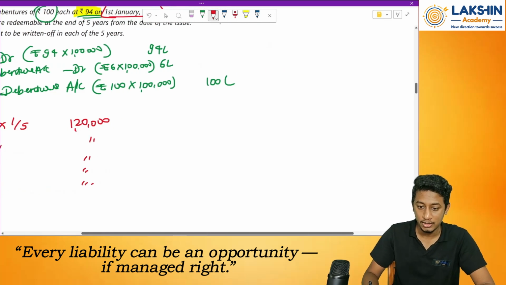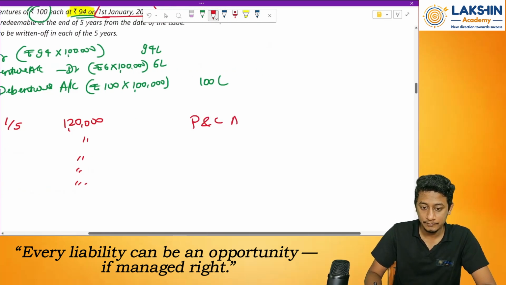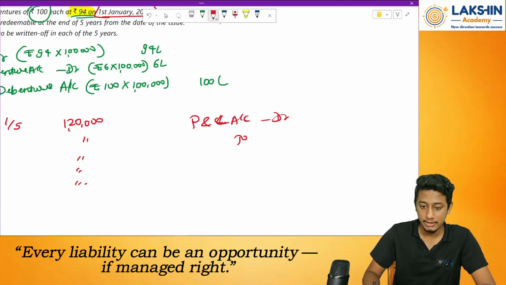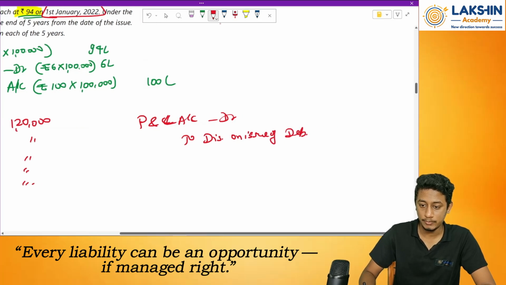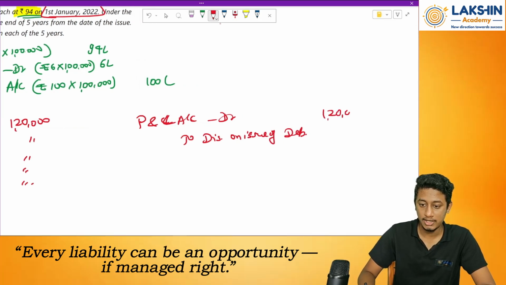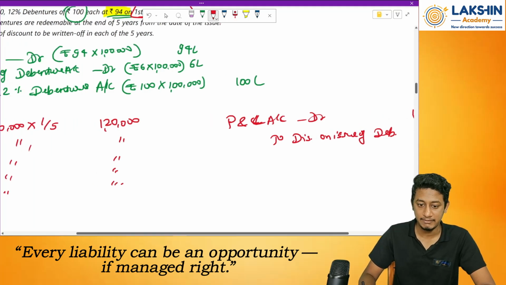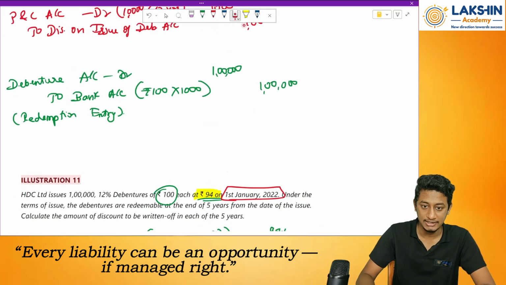The entry will be what? P&L account debited to discount on issue of debentures. Rupees how much? 1.2 lakhs or 1 lakh 20,000. This is the entry I pass in each year's financials while closing the books of account.